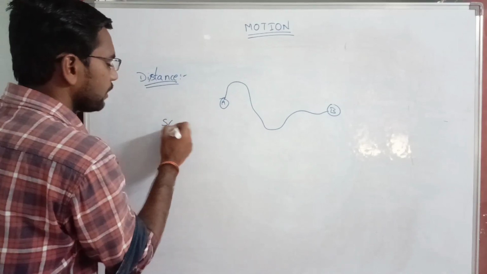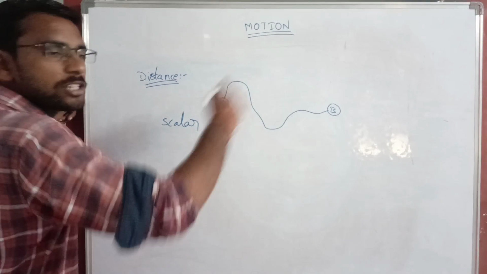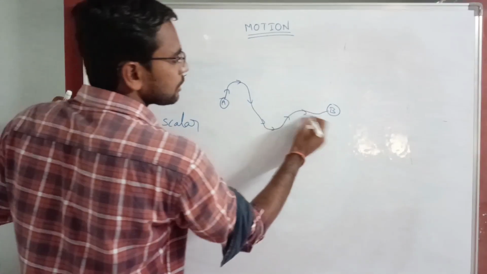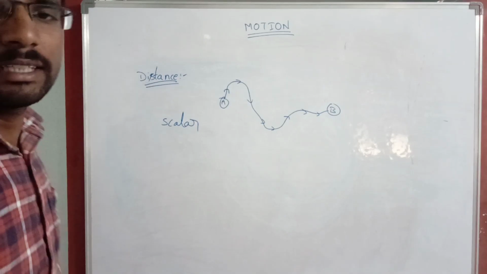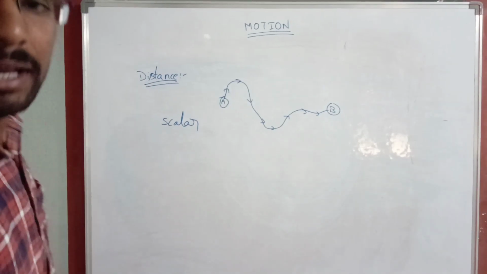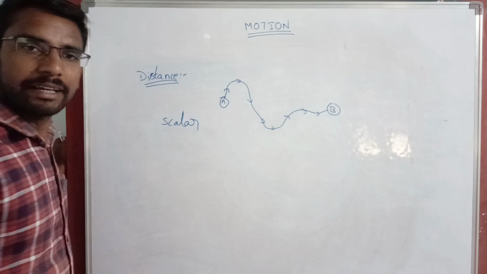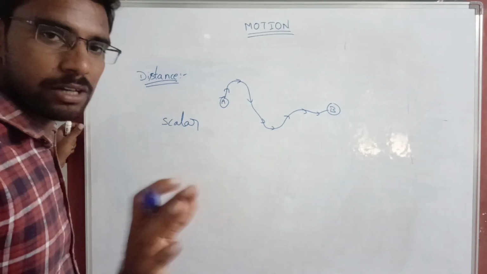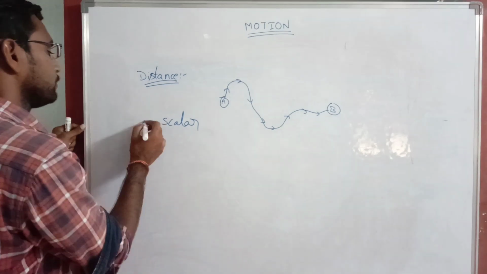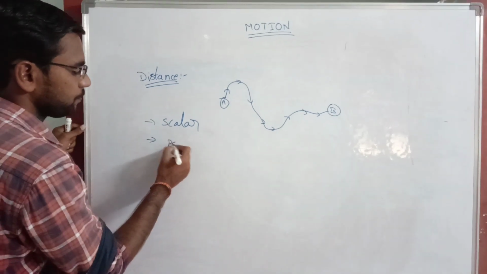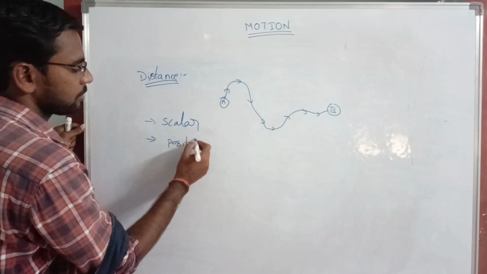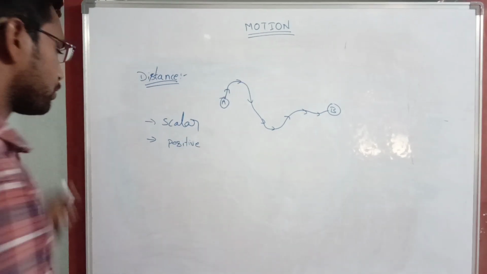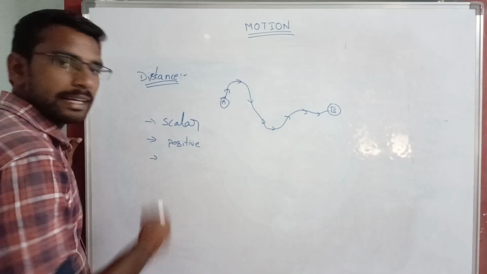It is a scalar quantity. Why? Because it has no specified direction. Here it is moving, here it is moving, the direction is changing continuously. No specified direction, so it is a scalar quantity. It has only magnitude. Magnitude is nothing but just a representation value. It is always positive, and it will never be zero.